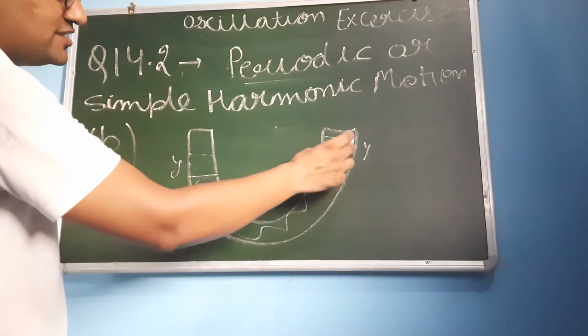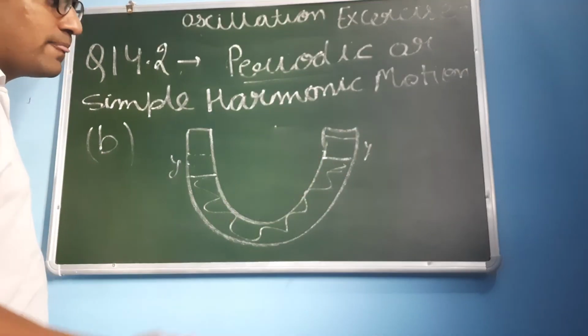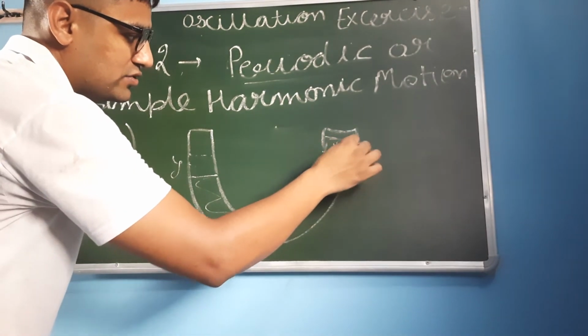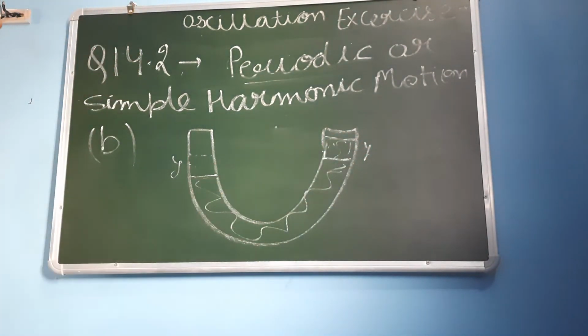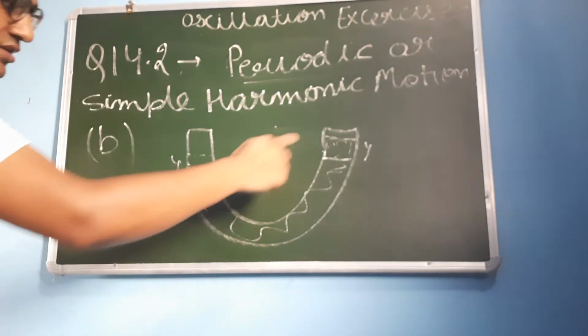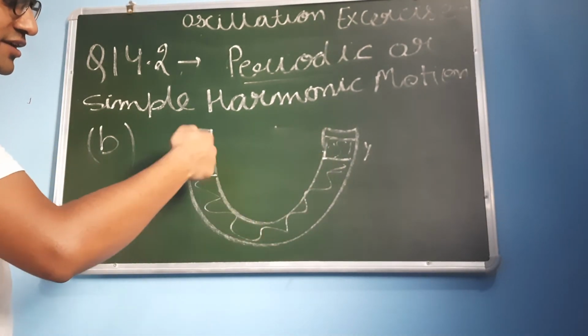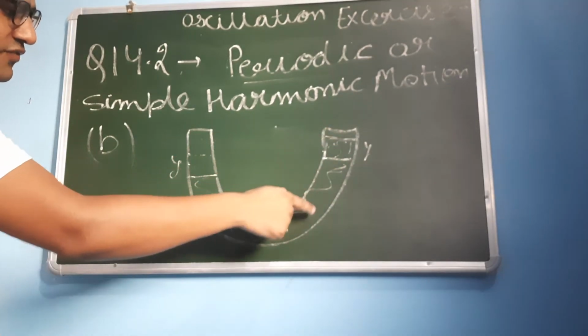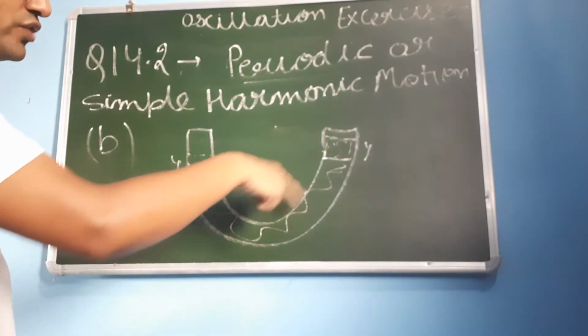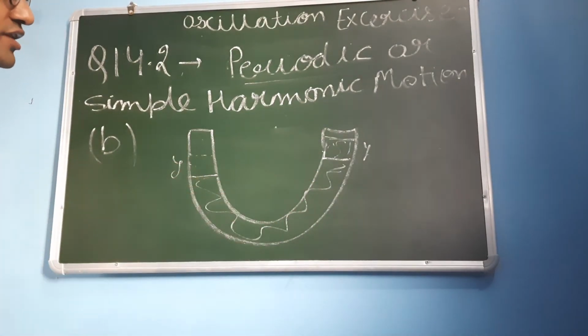When we displace this, the fluid comes to the upward side till here, and when we bring it back to the earlier position, the fluid will start oscillating. At first it will come to this side, then this side, this side, this side. It will be to and fro motion along its mean position.